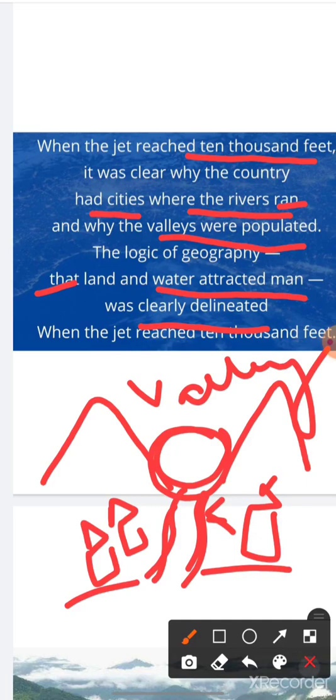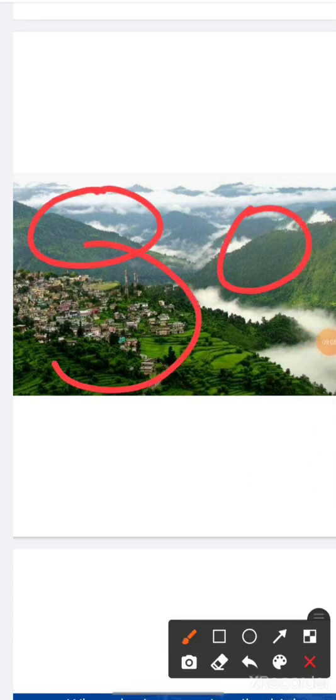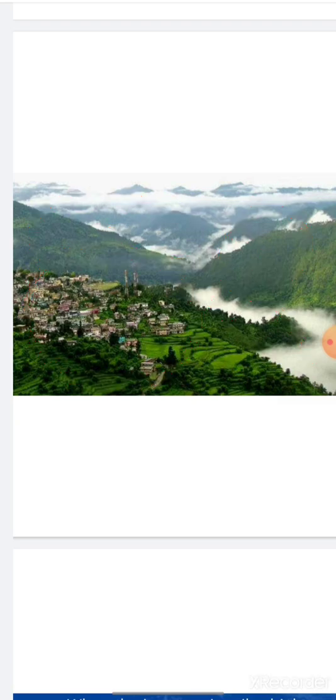of river. You can see here in the picture, this is a valley, these are 2 mountains. Now you can see these are houses, and here is the water body flowing. It's not visible right now because of the fog, but this is a water body and these are houses, overcrowded valleys, and these are mountains.